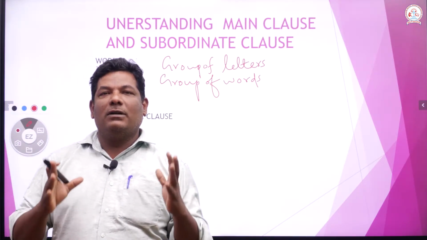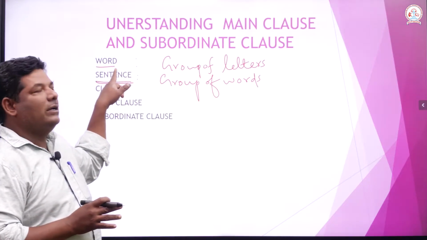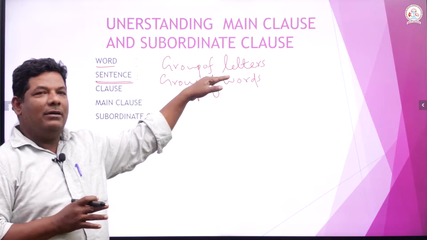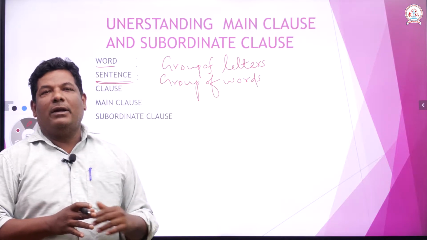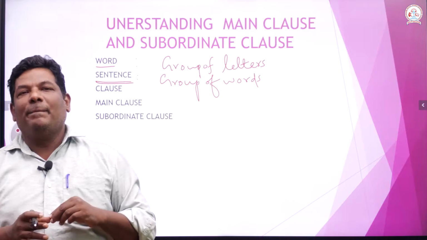Sentence is a group of words with a meaning. Again, I tell you, a word is a group of alphabets or letters with a meaning. A sentence is a group of words with a meaning, right? You all know this clearly because you have already studied this.